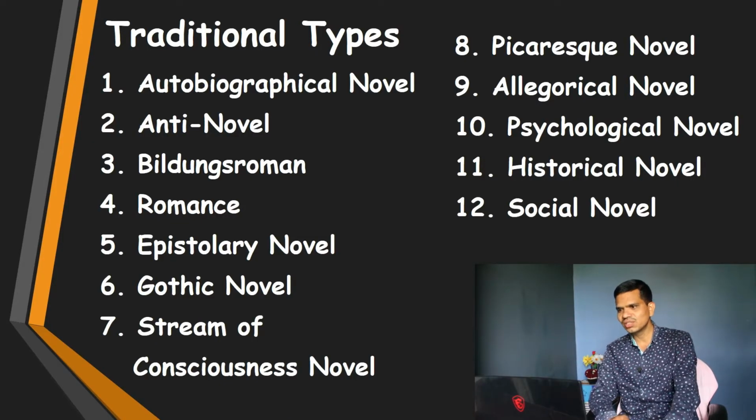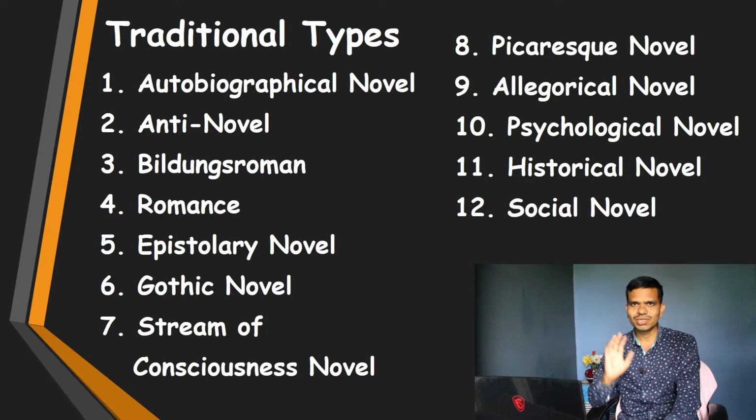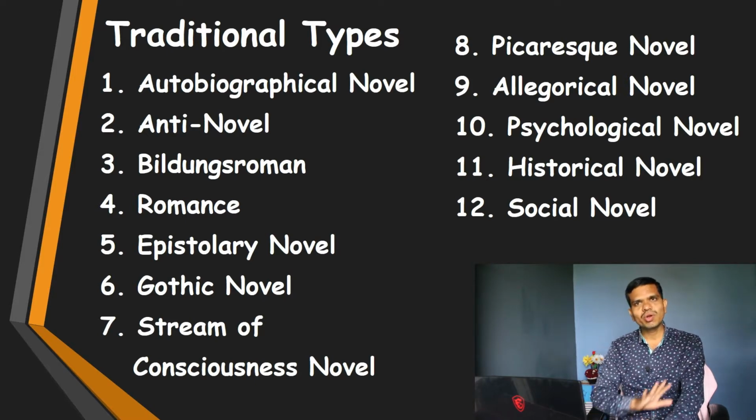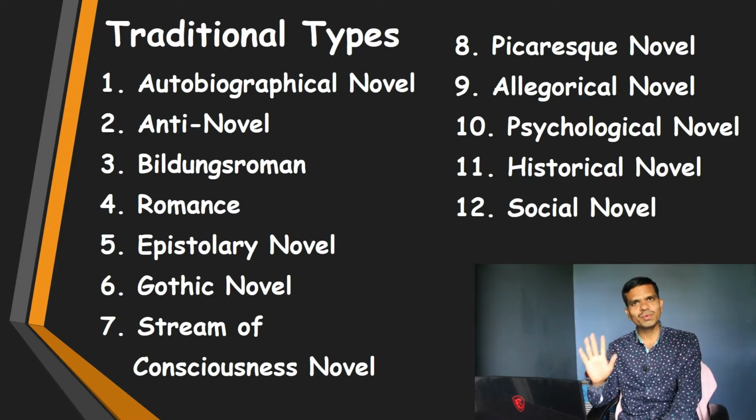Traditional types. In traditional types we have 12 types of prose fiction. Very first we have autobiographical novel, then we have anti-novel, Bildungsroman, epistolary novel, Gothic novel, stream of consciousness novel, then we have Picaresque novel, then we have allegorical novel, psychological novel, historical novel and social novel. So we are not going to talk about all these types, only we will pick a few, and you need to understand only those which are important.